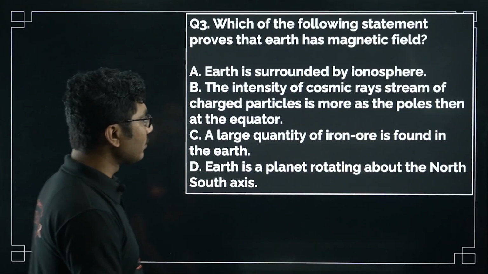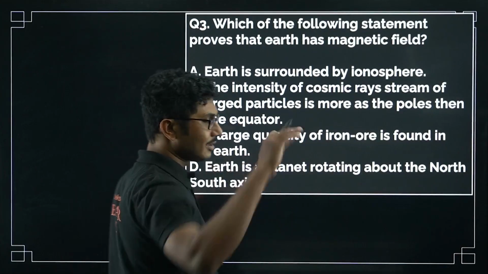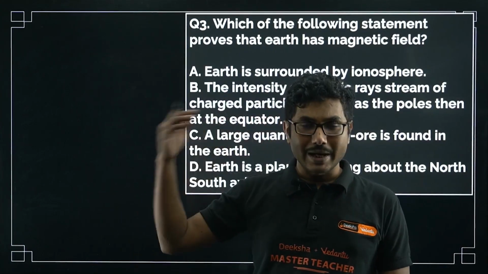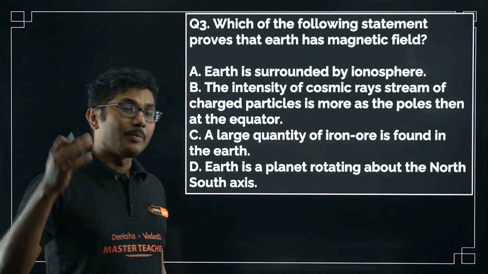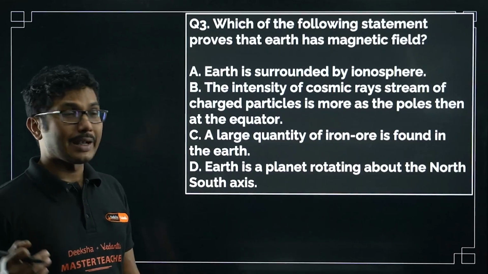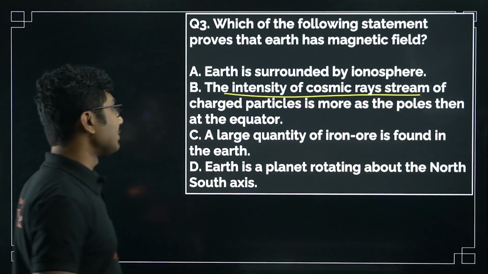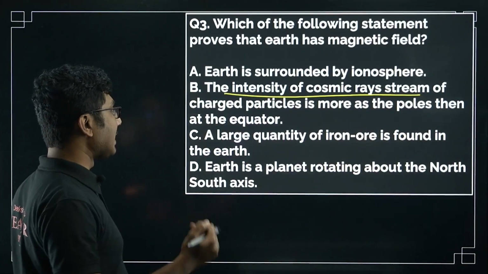Earth is a planet rotating about the north-south axis. The main thing is Earth rotating on the north-south axis, but there are other planets also rotating on the north-south axis that do not have any magnetic field. The only proof of the magnetic field is that the intensity of cosmic ray streams of charged particles is more at the poles than at the equator.